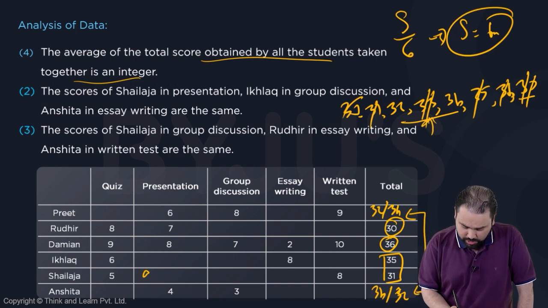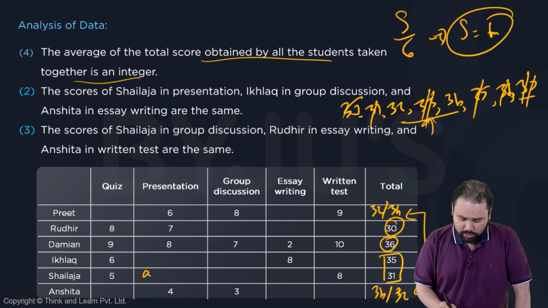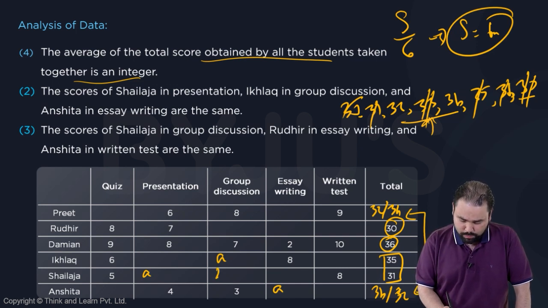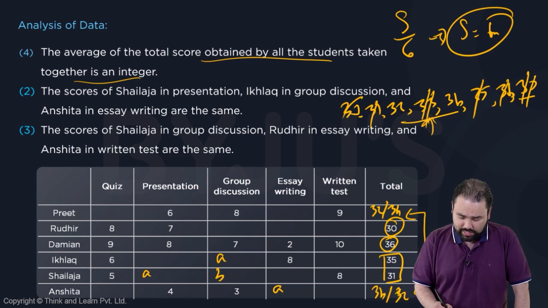Shailaja in presentation, let it be A, Rudhir in group discussion A, and Anshita in essay writing A. Similarly, score of Shailaja in group discussion, which is B, Rudhir in essay writing B, and Anshita in written test B.